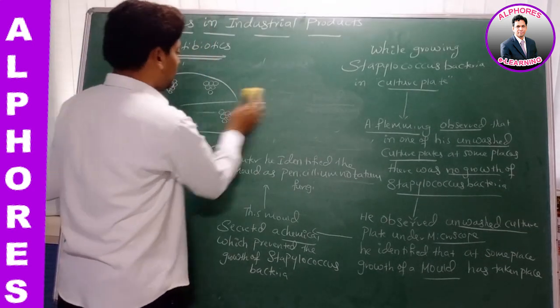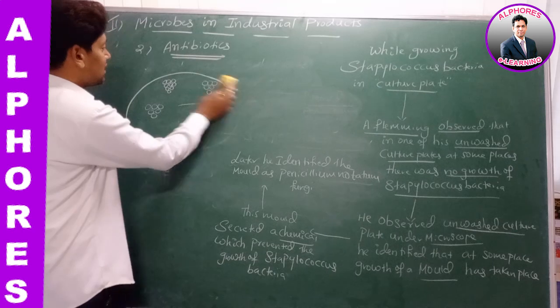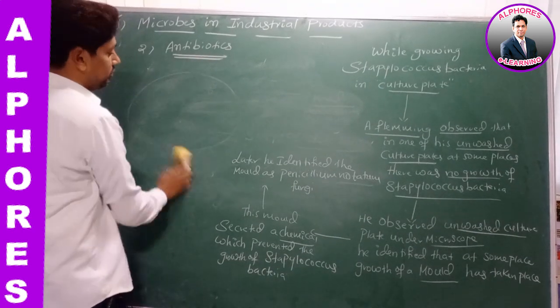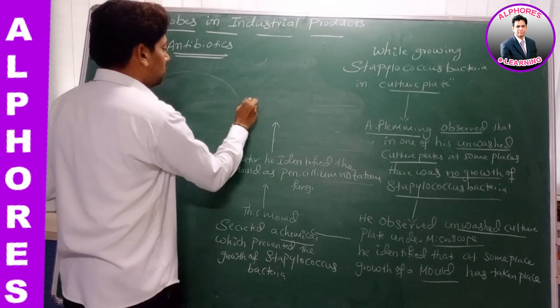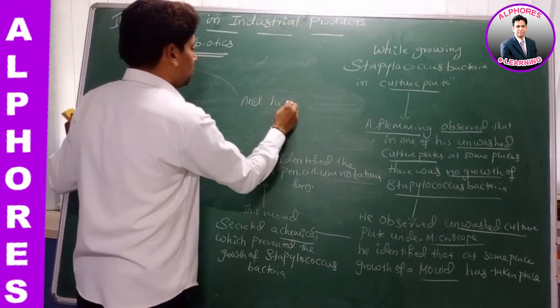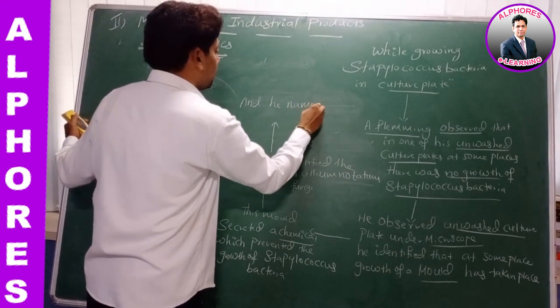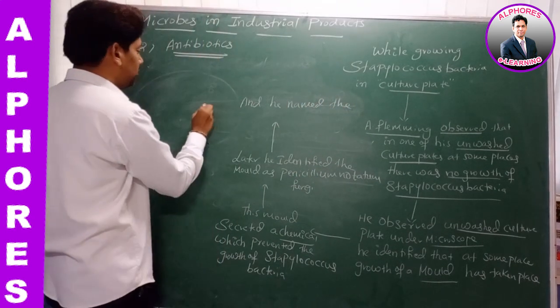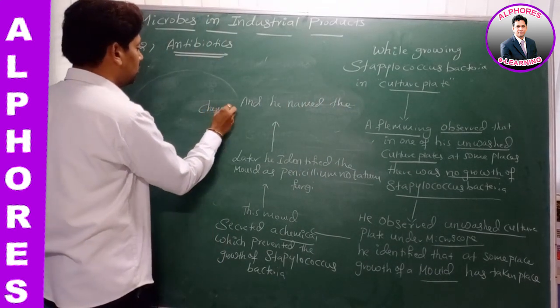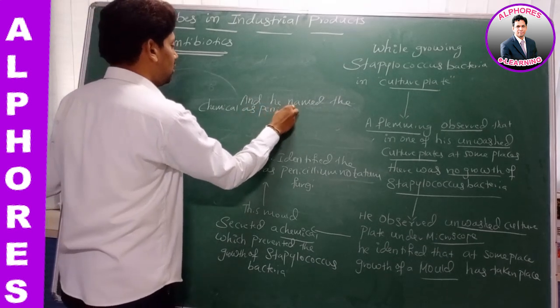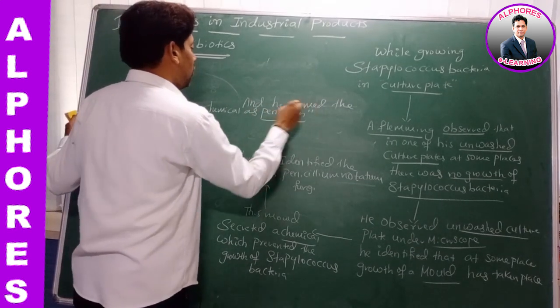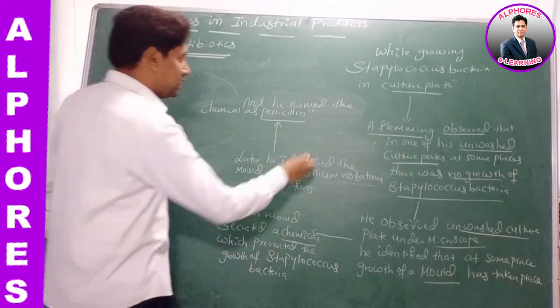Penicillium notatum fungi. And he named the chemical as what? Penicillin. Why did he name this chemical as penicillin?